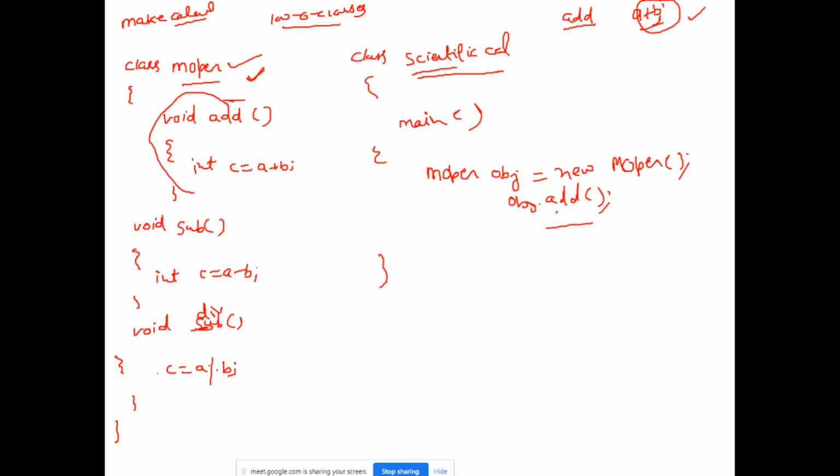Don't think that here you have written 2 lines of code and there 1 line of code. There may be thousands of lines inside this add method, right? Because we are not going to add these two numbers only, right? There will be thousands of logical lines present in this add method. So you can save that time by writing these 2 lines of code only, right?